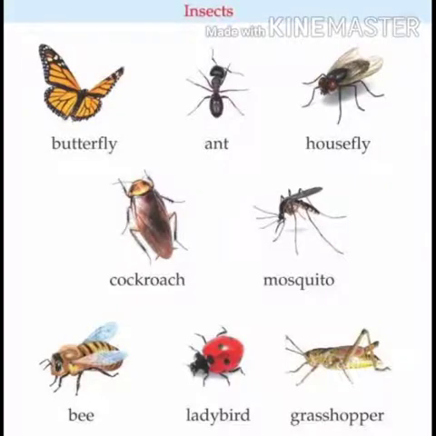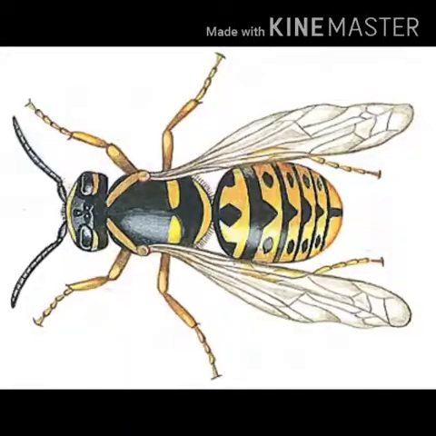Now, children, do you all know insects? Yes? Okay. Teacher will tell you all more about insects. Insects are creatures which have more than 5 to 6 legs. They have wings to fly. They can crawl anywhere they like. They have a pair of antennae on the top of their head.